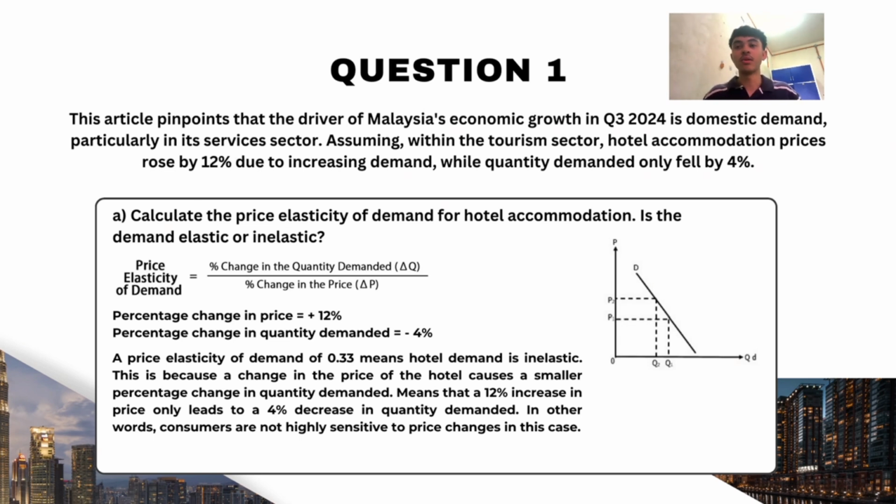Why? This is because a change in the price of the hotel causes a smaller percentage change in quantity demanded. It means that a 12% increase in price only leads to a 4% decrease in quantity demanded. In other words, consumers are not highly sensitive to price changes in this case.